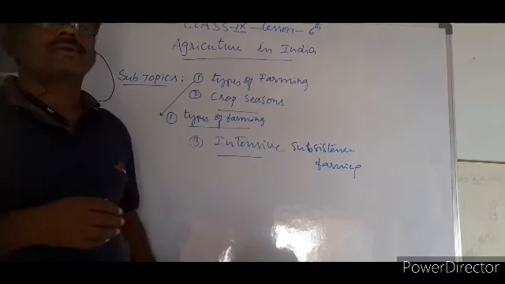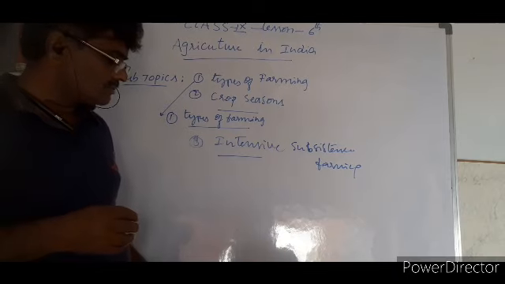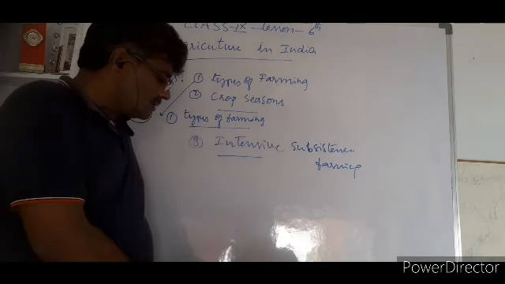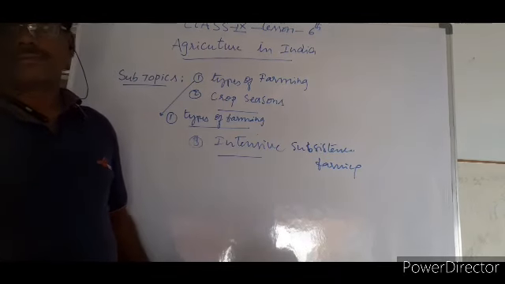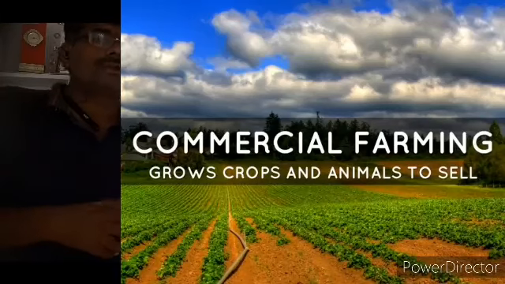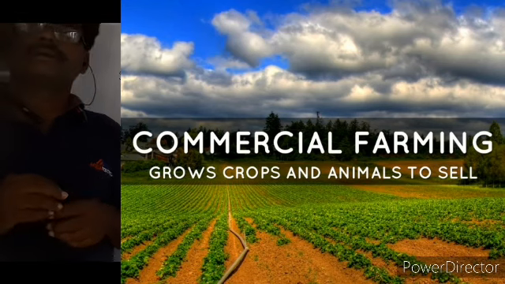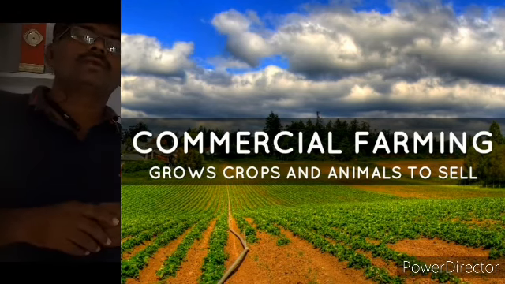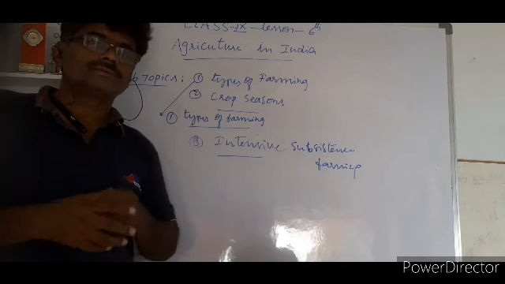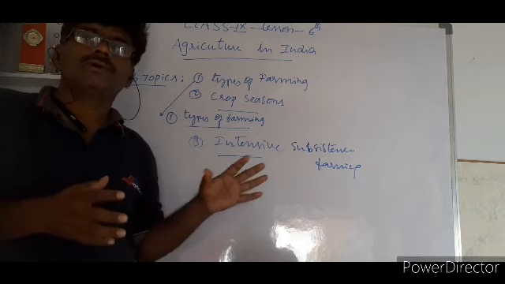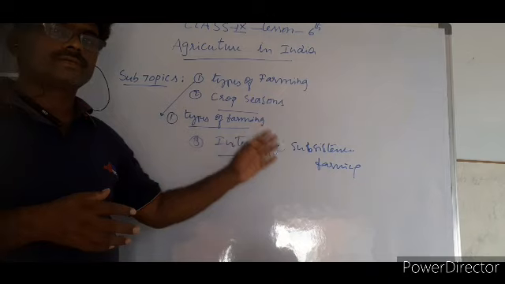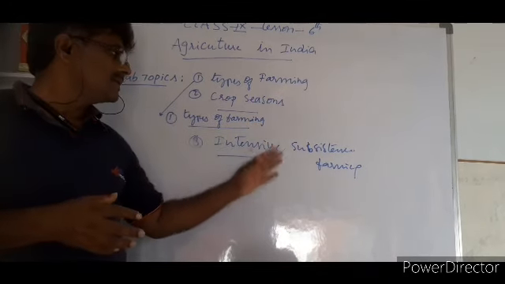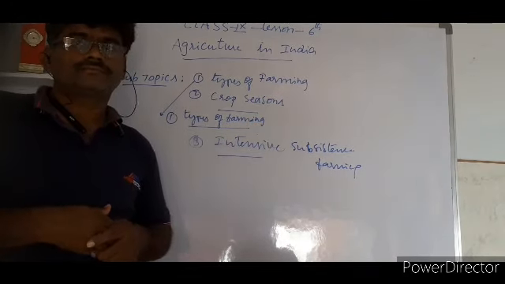So generally productivity is more, and production is also more. In this process, commercial farming is major. At present most of the people follow commercial farming. They are neglecting food crops, and they are not cultivating food crops. So these are the two types of major farming systems in India. One is simple subsistence farming. The second one is intensive subsistence farming.